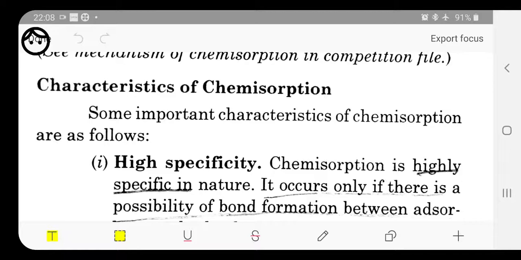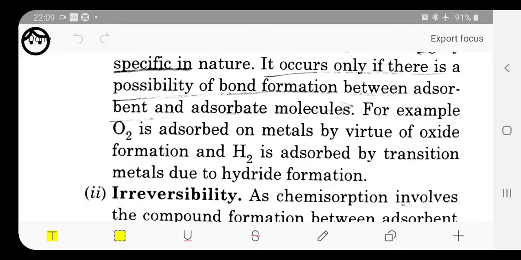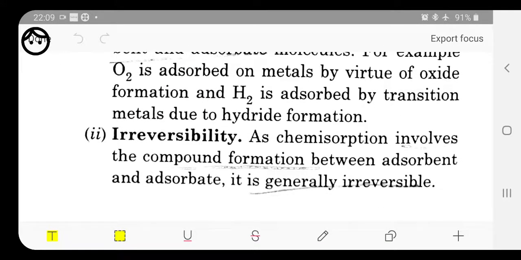Because it is a chemical reaction, the bond should be strong so that the reaction cannot be reversed very easily. That's why it does not allow all types of gases to make a bond with the molecules of the adsorbent, and they are highly specific in nature. Second is irreversibility. Because the bond formed between the adsorbate and the adsorbent is very strong, it is very difficult to break the bond between these two, and that's why it is irreversible in nature.